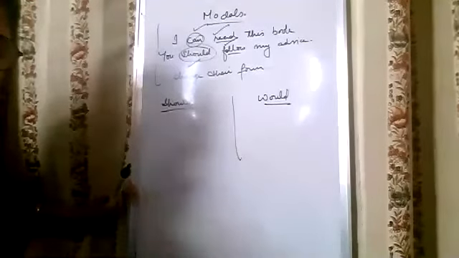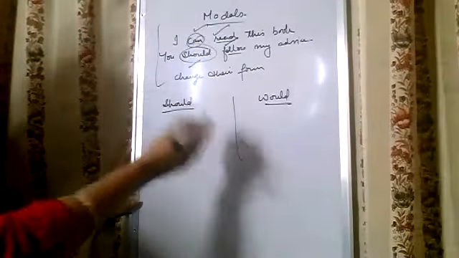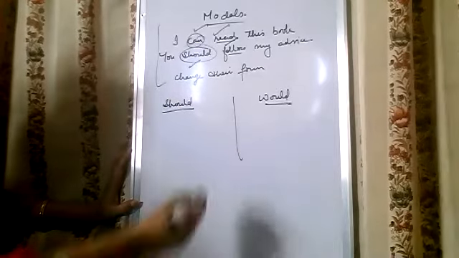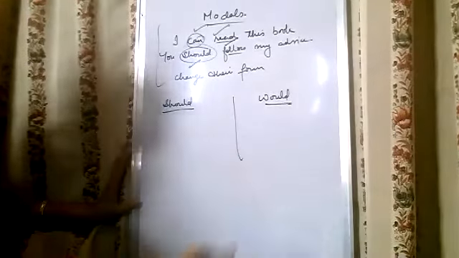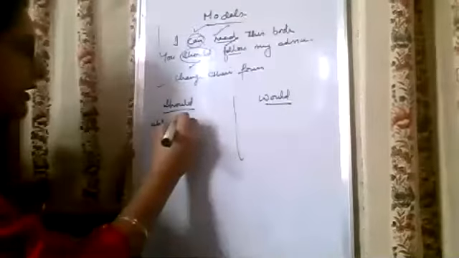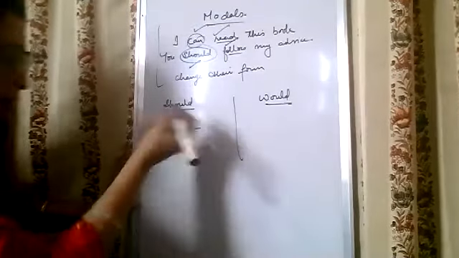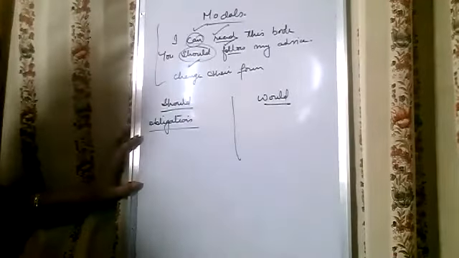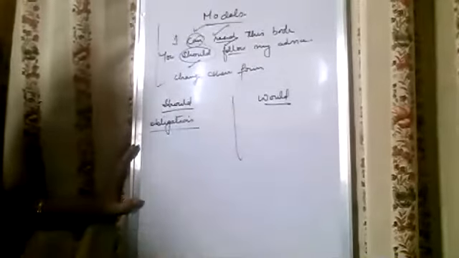First of all, wherever the past form of shall is there, should is used. So it represents future tense in the past. For example, he said that I should attend her party. But it is also used for obligation, which is the main use of should. For example, you should respect your parents, you should obey the rules. It means whenever there is any kind of obligation.